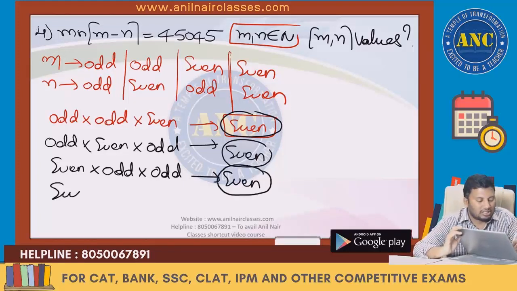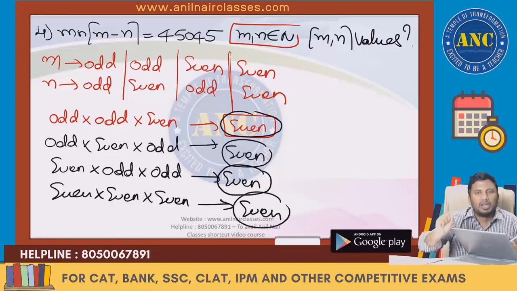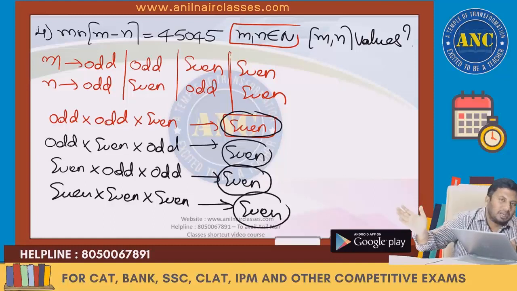Fourth case is even into even. Even into even minus even is even. So this again is nothing but an even number. If one term is even and it is multiplied by any natural number, the answer becomes even.